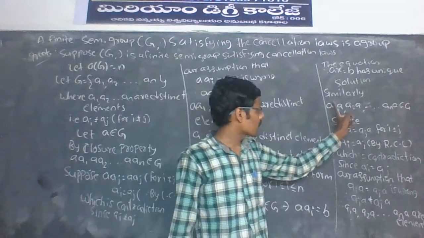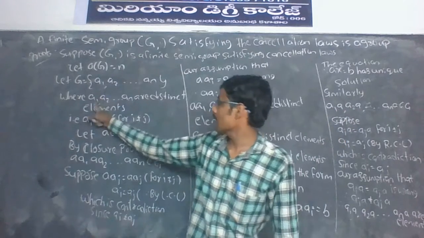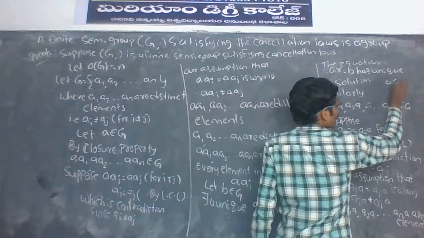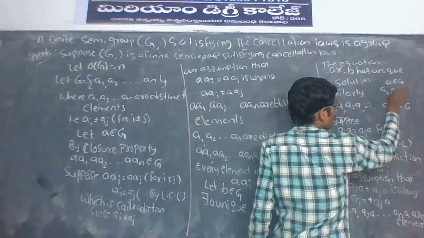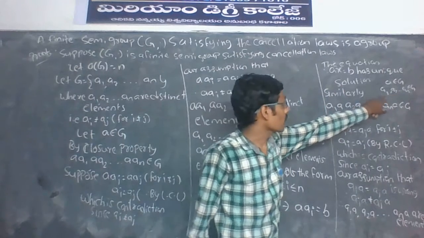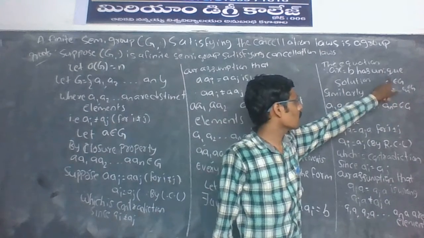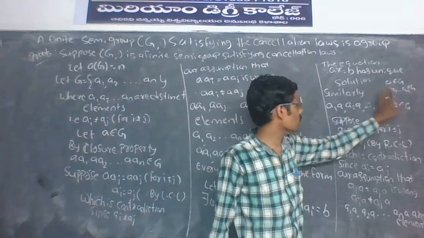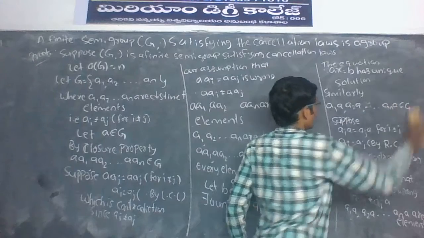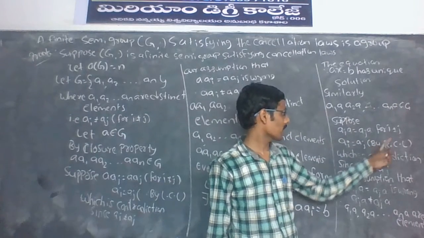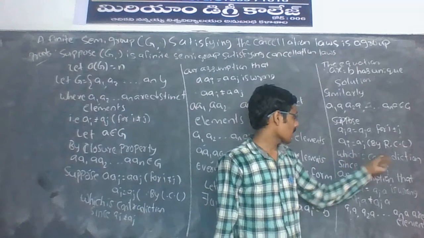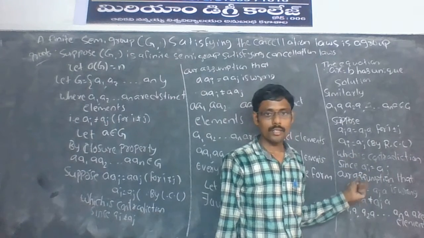Next, similarly, let a belong to Z. By closure property, a1·a, a2·a, and so on, an·a belong to Z. Suppose ai·a = az·a. By right cancellation law, a cancels, so ai = az. This is a contradiction, since ai is not equal to az, so our assumption is wrong.